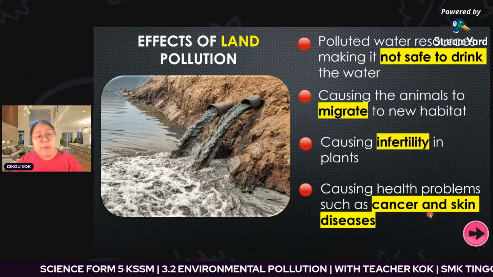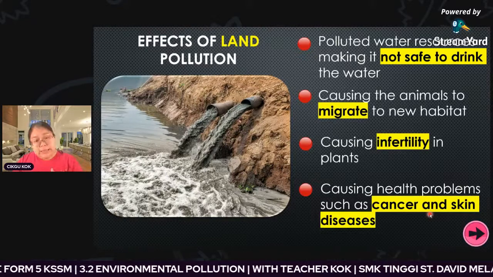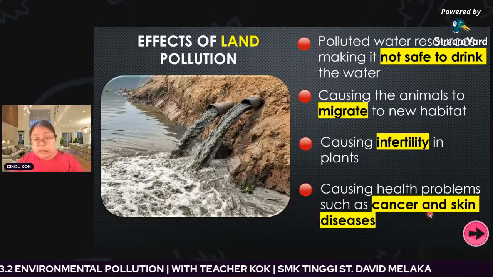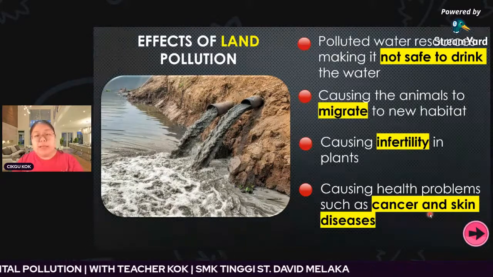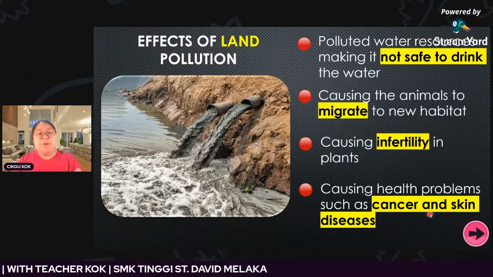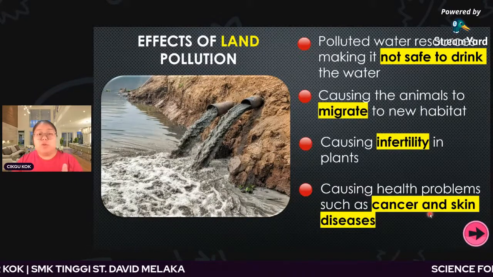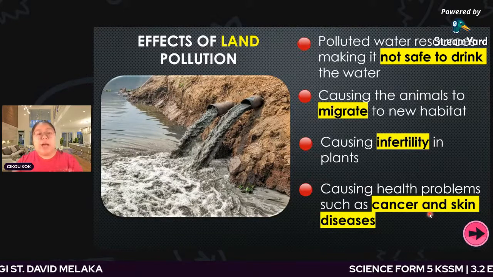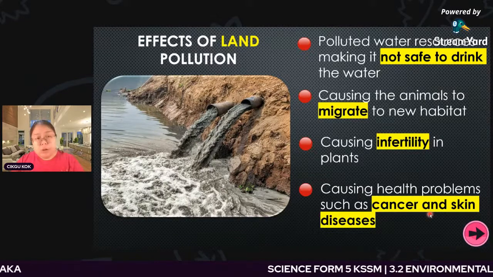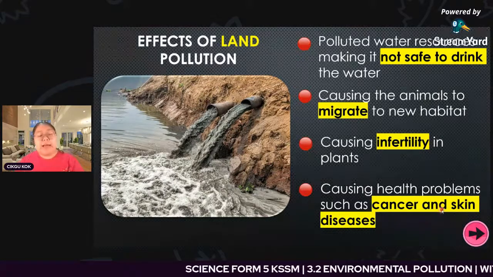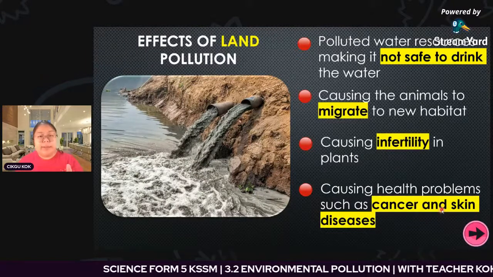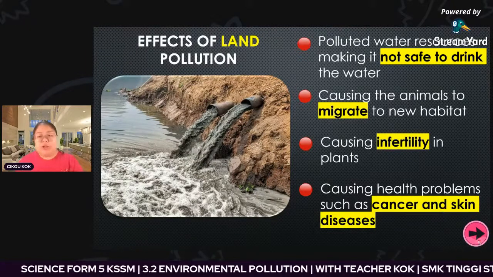So this one is a summary of the effects, where land is related to water. Okay, so finally the effects are still on human beings and also animals and also the plants. Finally, our earth also will be polluted. Okay, now we're going to see how to overcome the problem of land pollution.